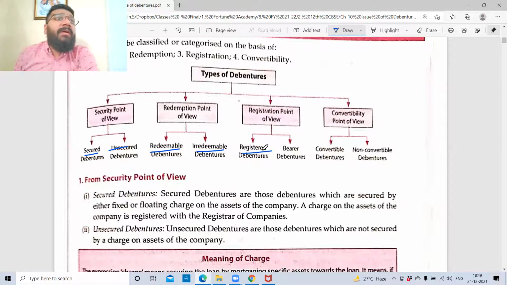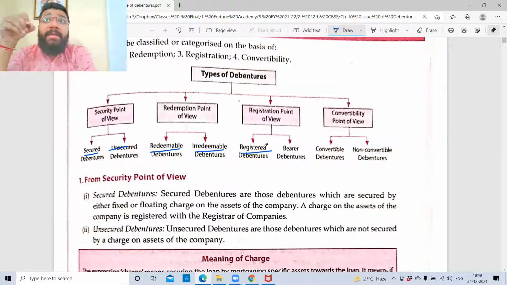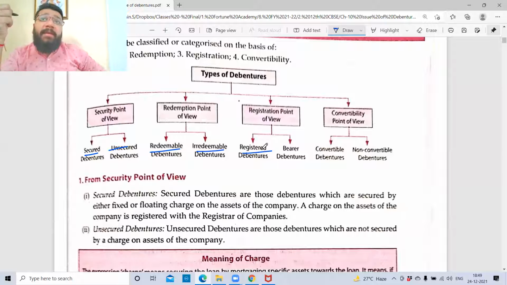Next is registered. Registered debentures means the company will make a specific note in their register. Okay, this 10 lakh rupees has come from Yash. Okay, this 5 lakh rupees has come from Priyansh. Like that, they will mention the specific name in the register. And the beauty of this is that when the principal is repaid, it will be paid to the person whose name is mentioned in the register. The interest will be paid to the person whose name is mentioned in the register. That is why the register is very important. The register will determine who is getting the principal repayment and who is getting the interest.